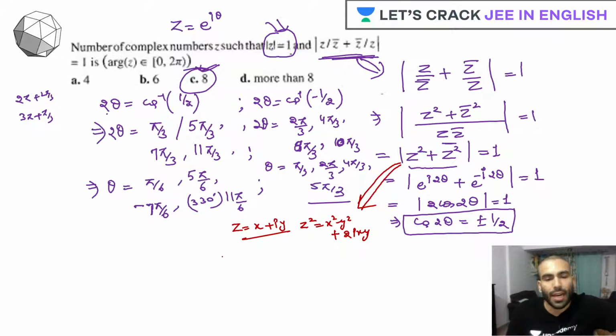So that means I can clearly say twice of x square minus twice of y square is equal to 1. X square minus y square is equal to 1. And another information which is being given to me is that modulus of this complex number is 1. So let's start solving these. When you start solving these, what exactly you get is twice of x square.